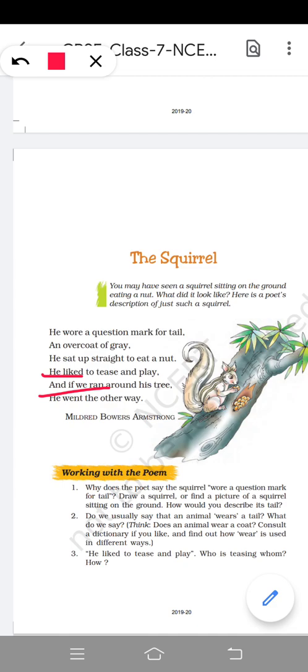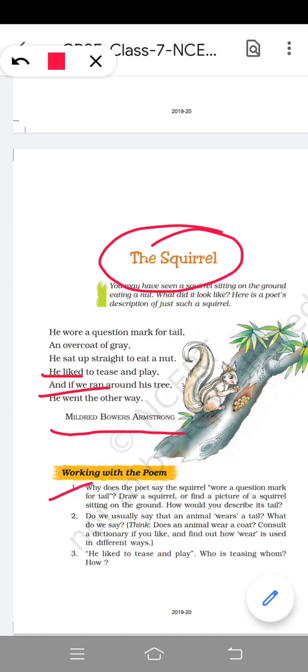So let's discuss the question answers. The first question would be: name the poet and the poem. What is the name of the poet? Mildred Bowers Armstrong. And what is the name of the poem? The Squirrel.